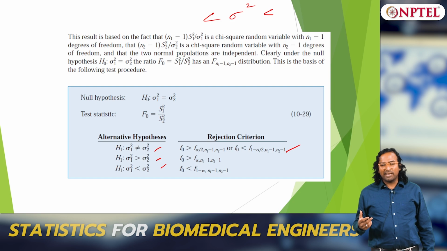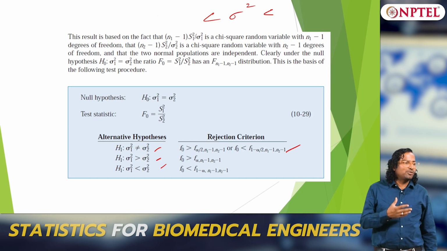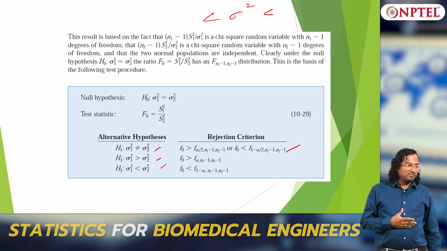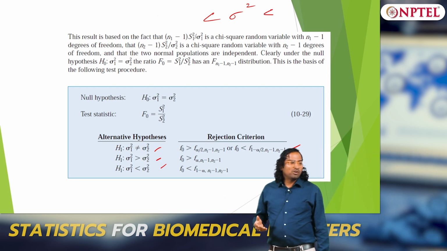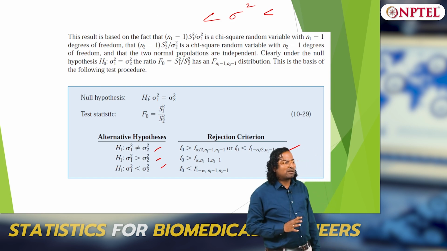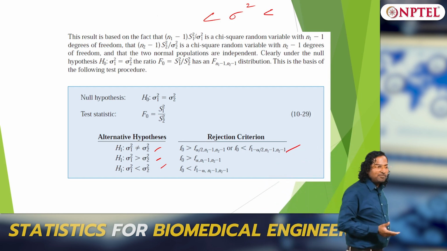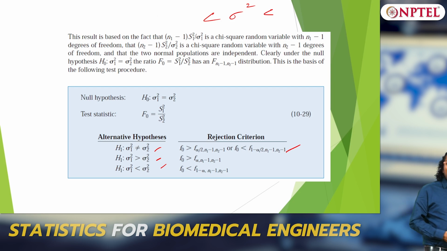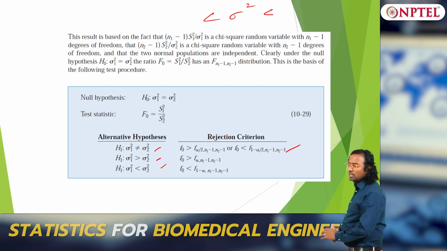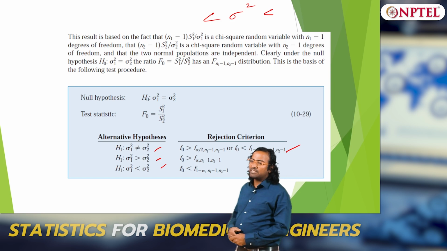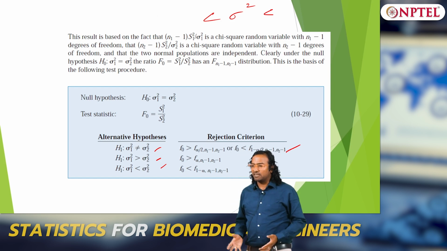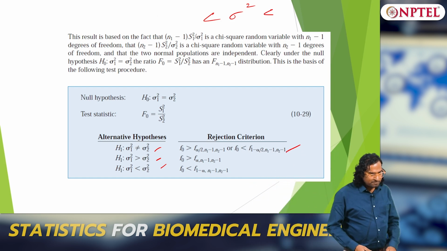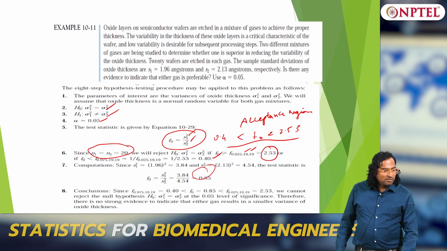Since it is a squared quantity, subtraction does not make sense, that is why you take a ratio, because its units are different. So we take a ratio and then see whether it is 1 or not, clear. That is what sigma 1 square equals sigma 2 square means in terms of the ratio. If it is not statistically equal to 1, then we say the null hypothesis is rejected, clear. Since we have to compare two populations over here, we are using the F distribution.